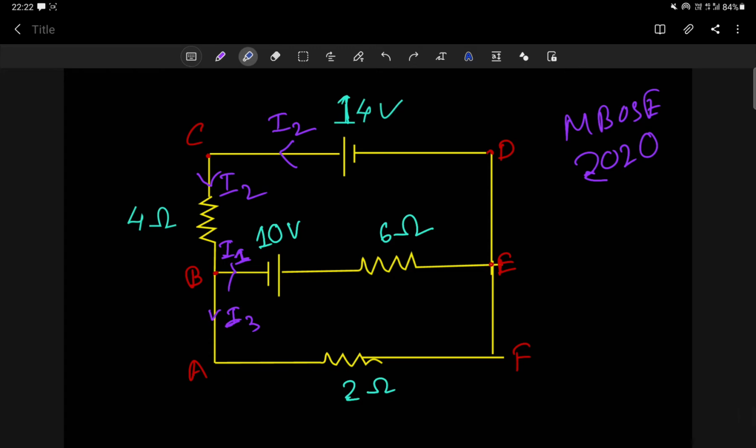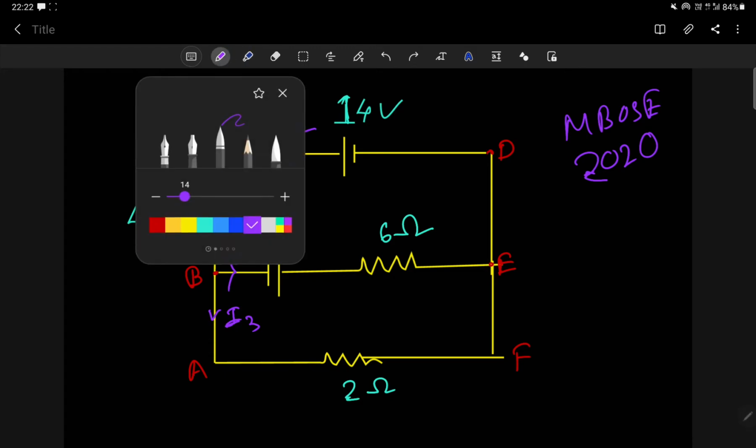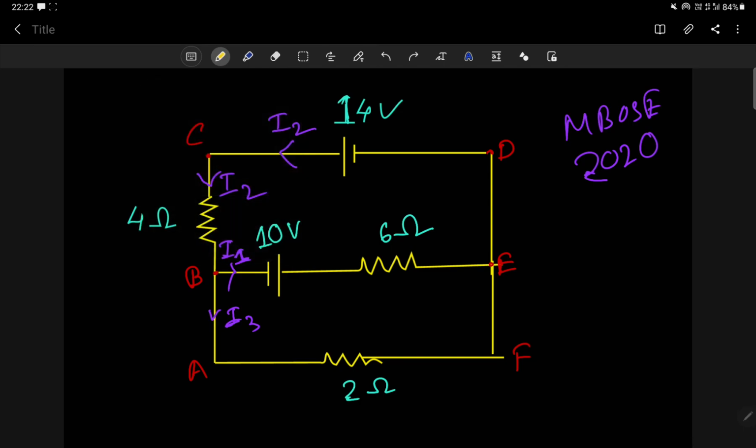So how to solve this one? Obviously, you have to apply KVL. First let me choose the direction of the loop. But before applying KVL, can I say one thing? Look here. I2 is flowing into this junction, and I2 is divided into two parts, I1 and I3.